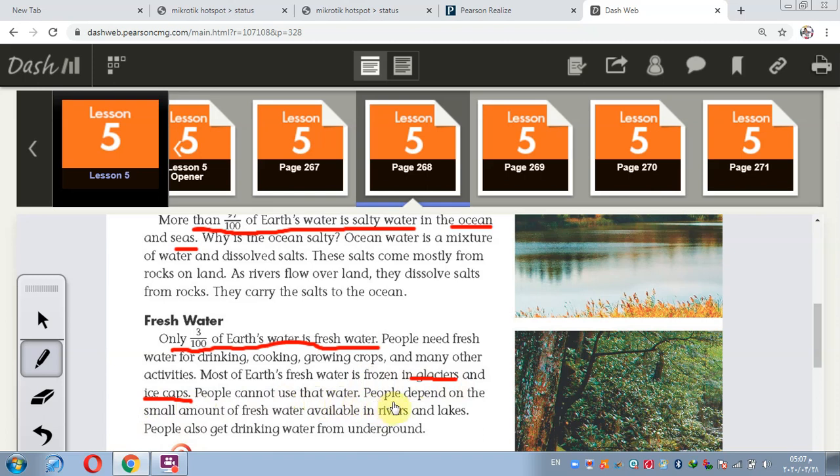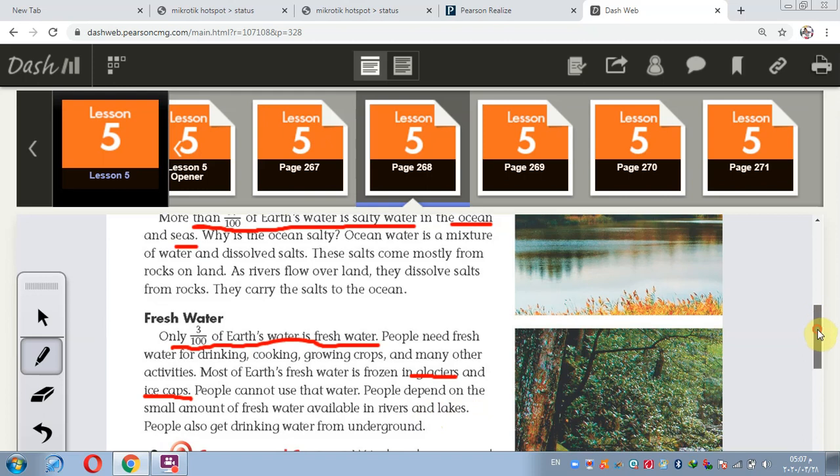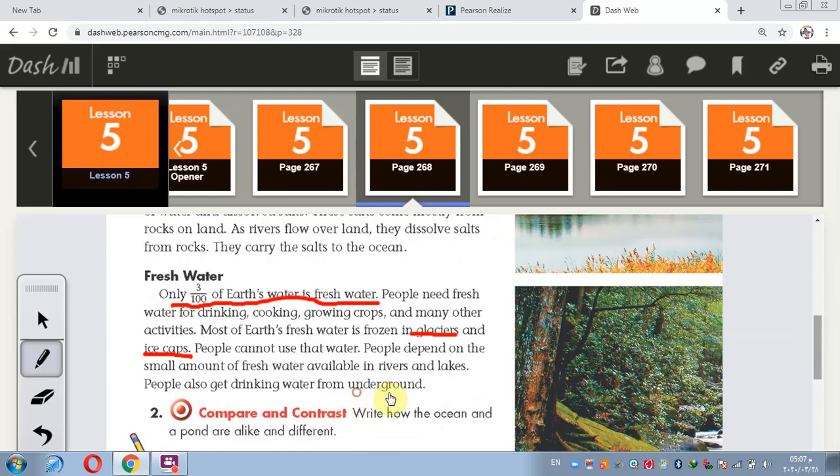People depend on the small amount of fresh water available in rivers and lakes and from underground water. Fresh water is found in rivers, lakes, glaciers, ice caps, and underground water.